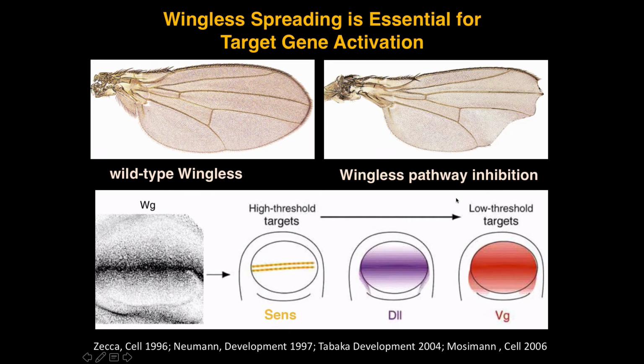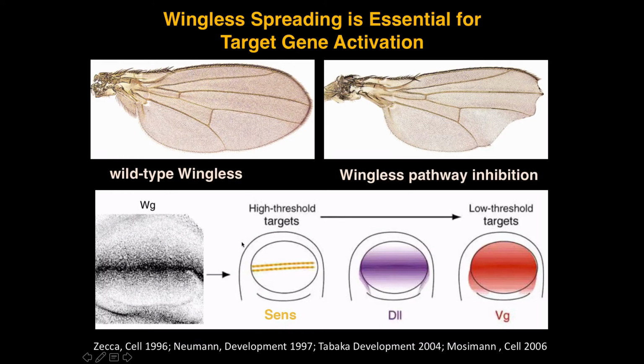But linking that to actually morphogen and long-range tissue patterning took the development of a number of tools that came from many labs and ultimately was used by the labs of Gary Struhl and Steve Cohen to test this morphogen hypothesis. One of the critical tools was the establishment of a Wingless antibody. So here's this antibody staining a wing imaginal disc, and here is the dorsal-ventral boundary of that disc. You can see high staining of Wingless protein in the Wingless-producing cells and lower levels of protein where Wingless has spread, consistent with the morphogen hypothesis.